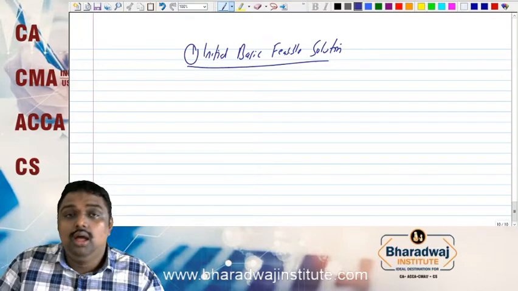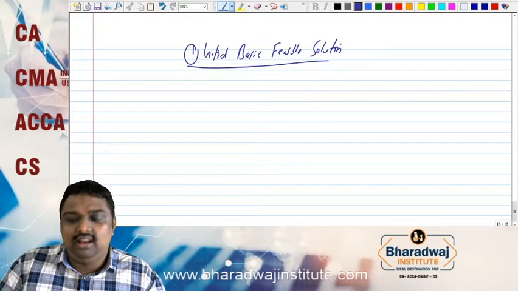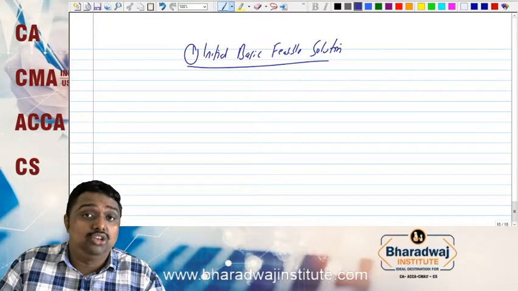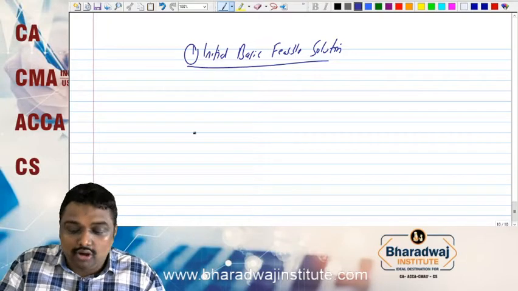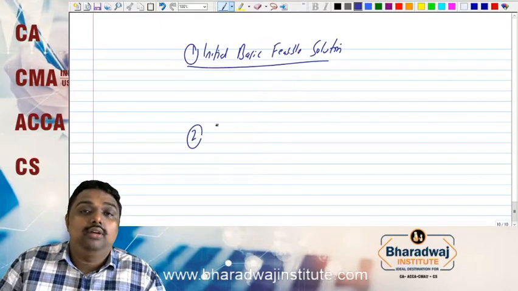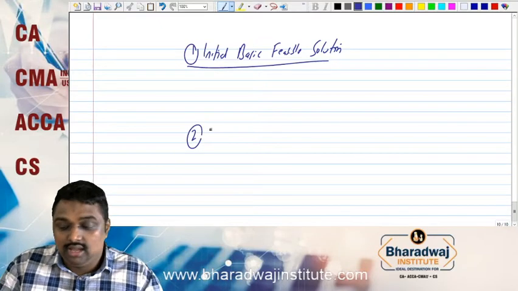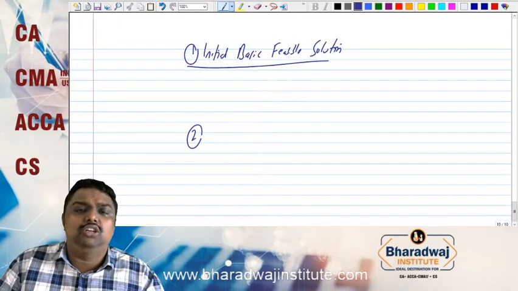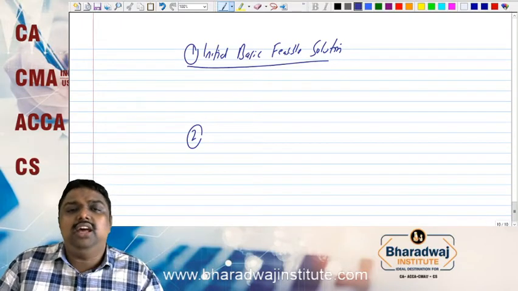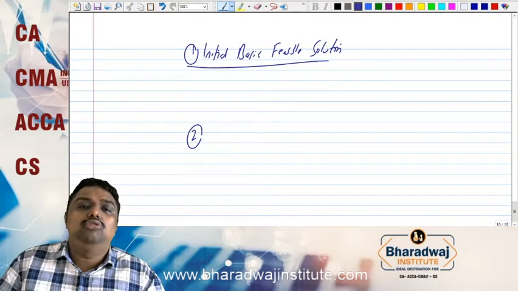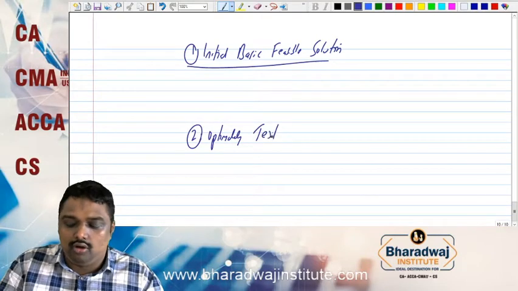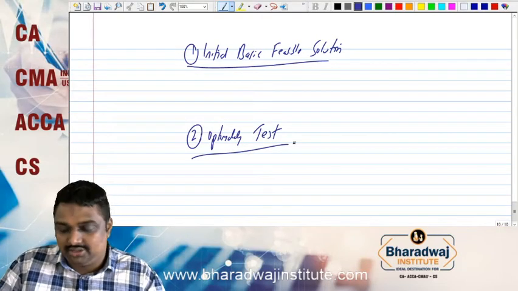But as you know, for intermediate level, generally they may ask only the initial basic feasible solution. But for final level, the second step will also be discussed. Sometimes for inter level also they will test both your inter and final syllabus. You have to learn both. That is called optimality, or you have to go for the optimality test.